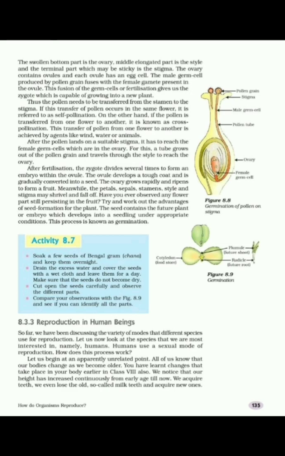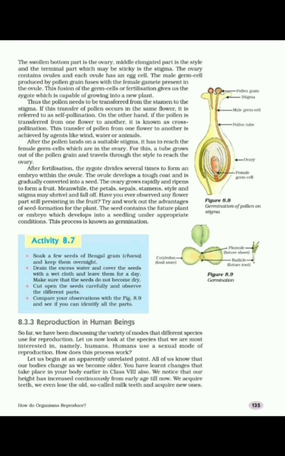Pollination means transfer of pollen grains from stamen to the stigma. For such cross-pollination, pollens are transferred to the other flowers with the help of many agents. For this type of cross-pollination, wind, water and animals help in the transfer of pollens from stamen of one flower to the stigma of another flower.